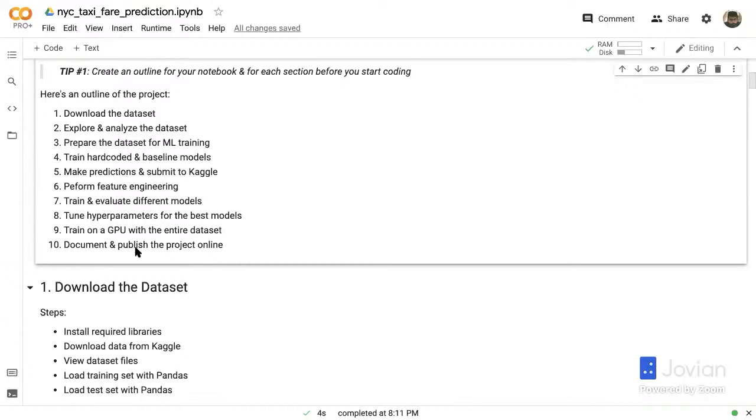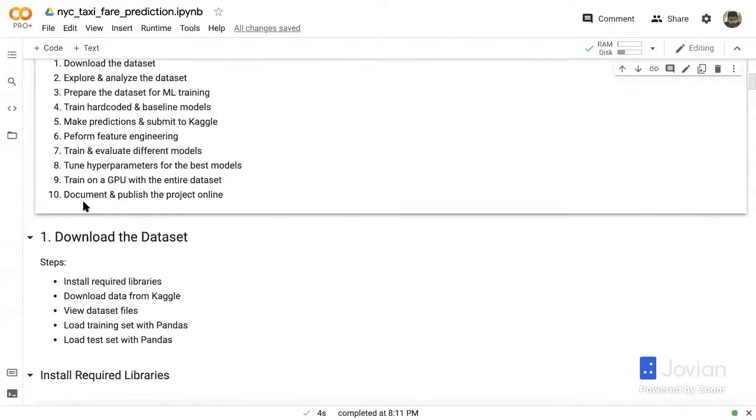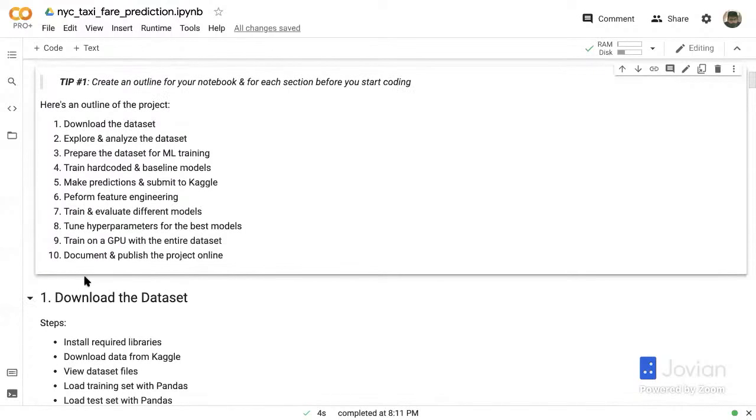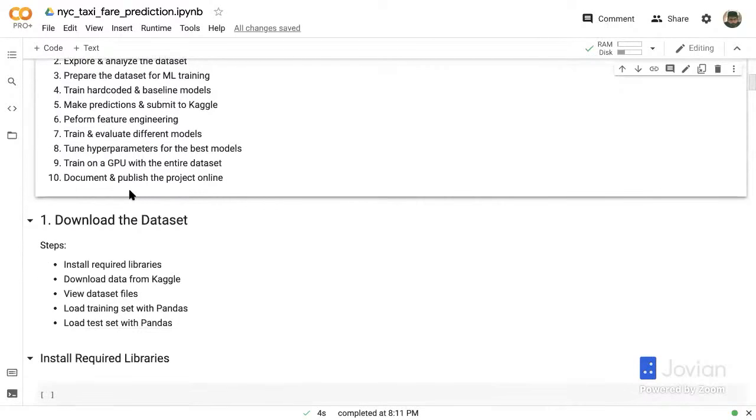Then we will perform some feature engineering. And then we will train and evaluate many different kinds of machine learning models. And then we will tune hyperparameters for the best models. And finally, we will briefly touch on how you can train on a GPU with the entire dataset. So we will not be using the entire dataset in this tutorial, but you can repeat the tutorial with the entire dataset as well. And finally, we are going to talk a little bit about how to document and publish the project online.